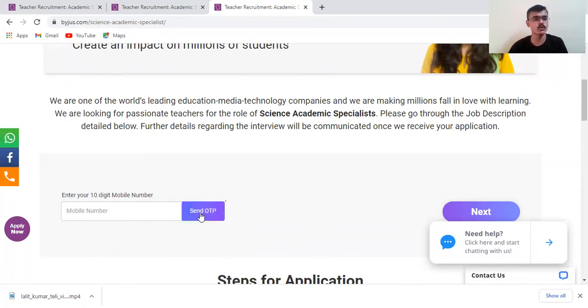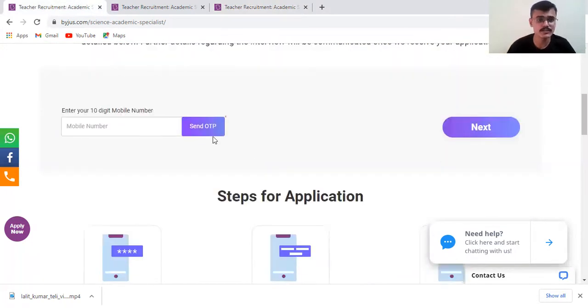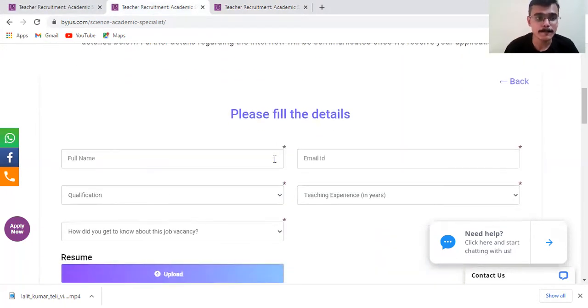After that, you will receive an OTP on your mobile number. Just enter it and then click on this next button. When you click on this next button, you will land on this page. Here, please fill in the details.